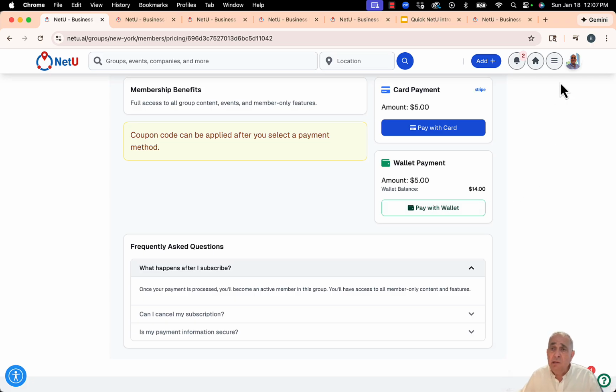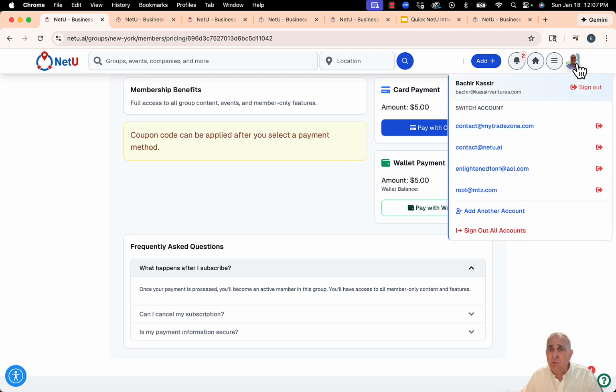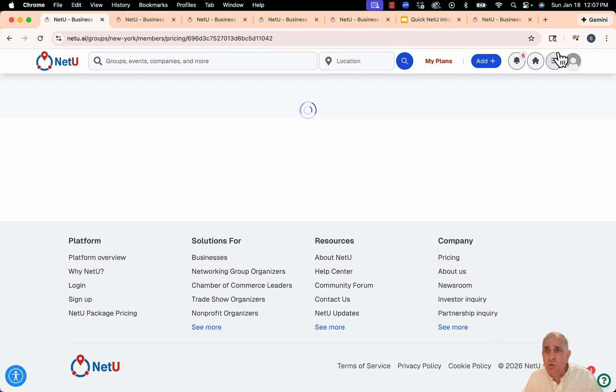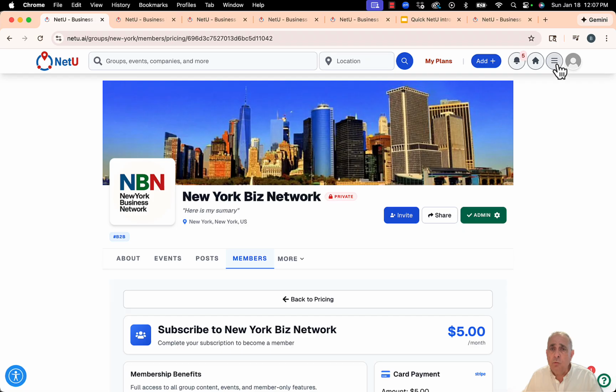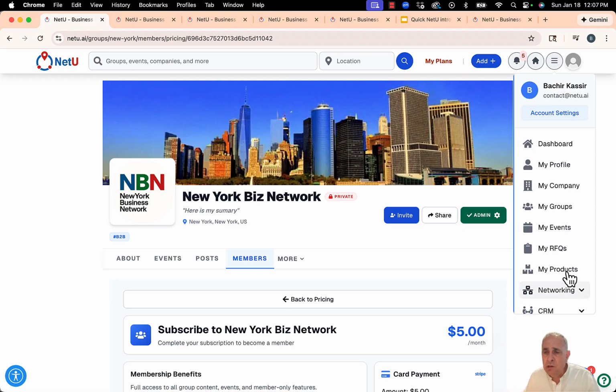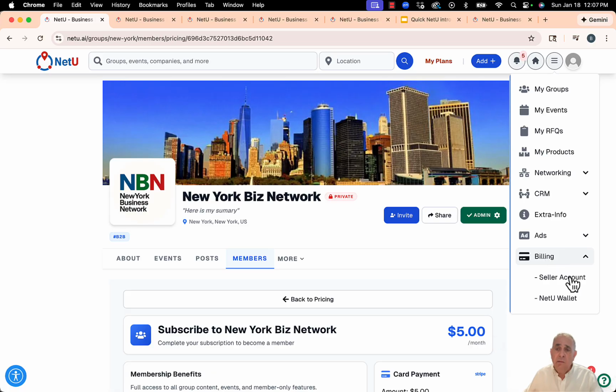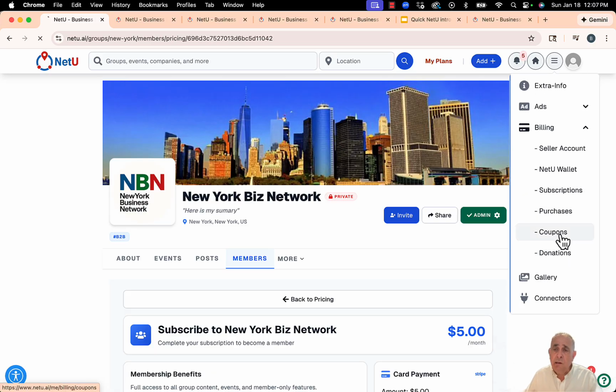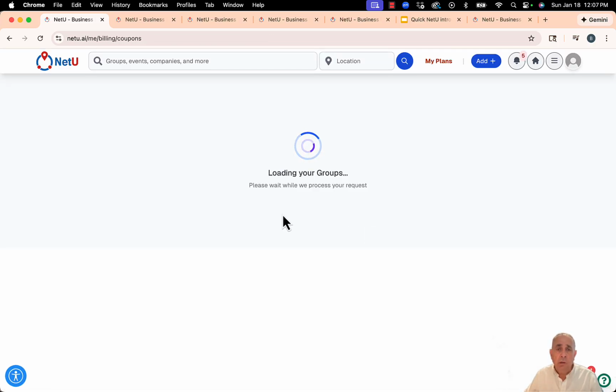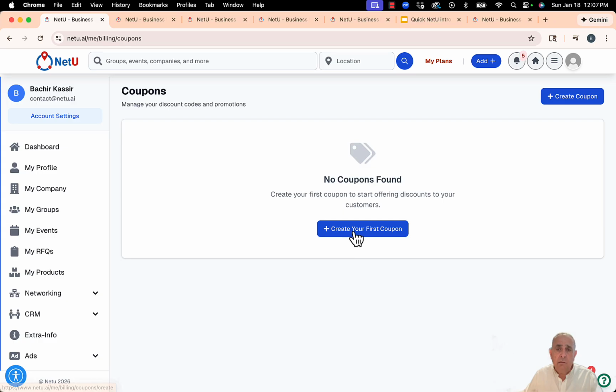Now, you as an administrator, you could give somebody a coupon code as well. So let me go back right now to my login as an administrator and very quickly show you how easy it is to add a coupon code. I go to my billing area in my dashboard, and I'm gonna say, okay, I'm gonna create a coupon code and create a code.